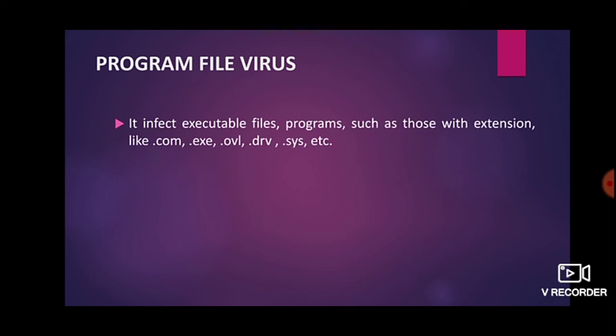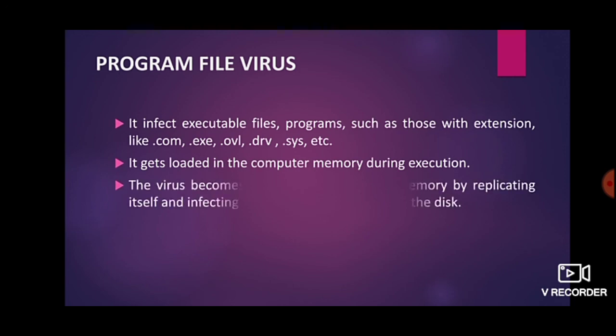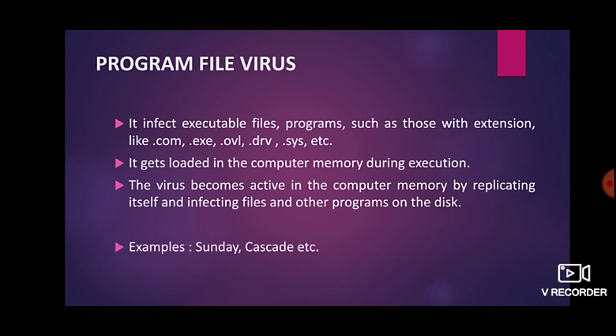It gets loaded in the computer memory during execution. The virus becomes active in the computer memory by replicating itself and infecting files and other programs on the disk. For example, Sunday, Cascade, etc. So these are examples of the program file virus.